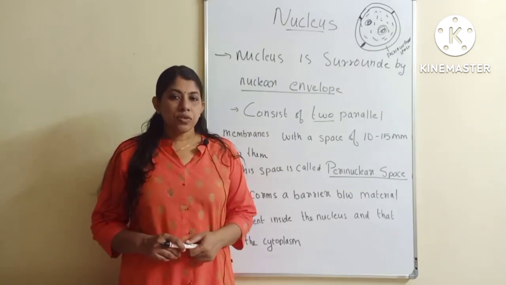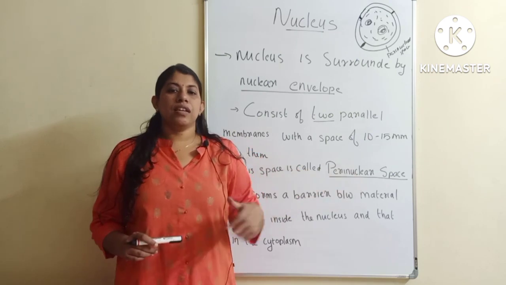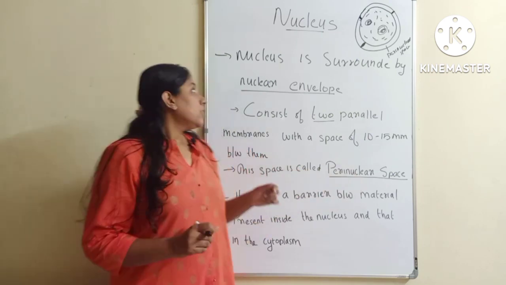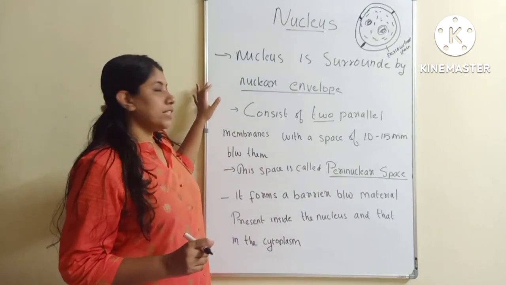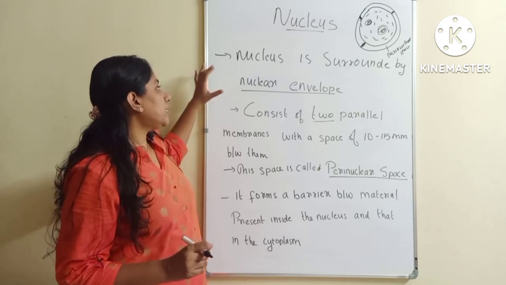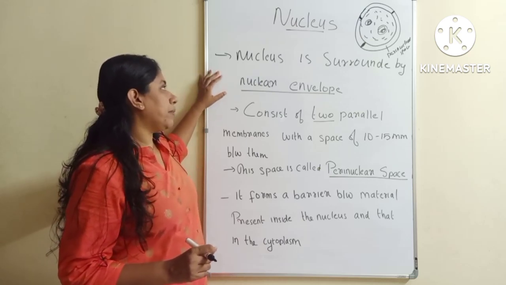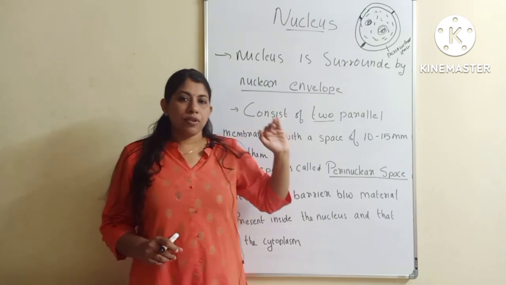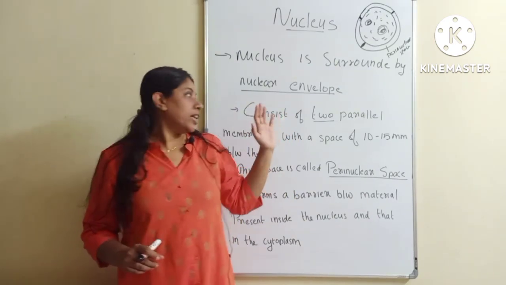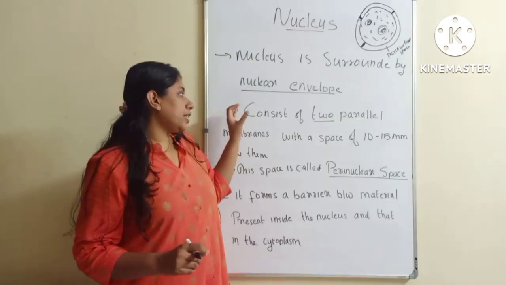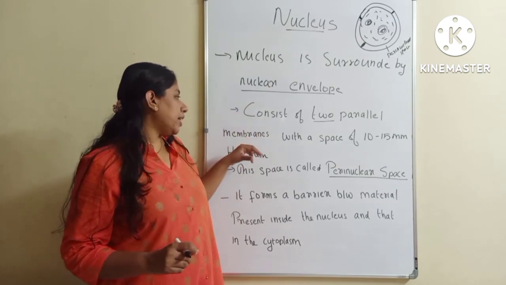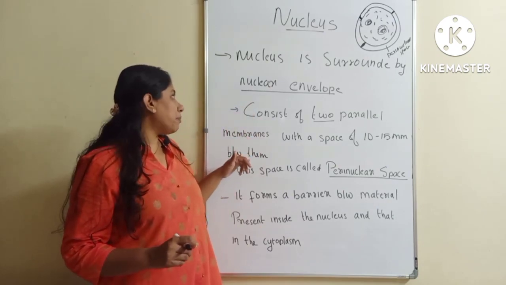Okay, so next we will discuss in detail about the nucleus. So this interphase nucleus, okay, we are discussing about that nucleus. It is surrounded by a nuclear envelope. So nucleus is surrounded by a nuclear envelope. Okay, this nuclear envelope means what? It consists of two parallel membranes with a space of 10 to 15 nm between them.